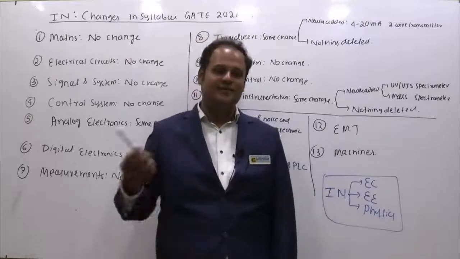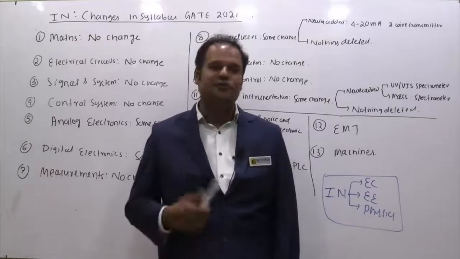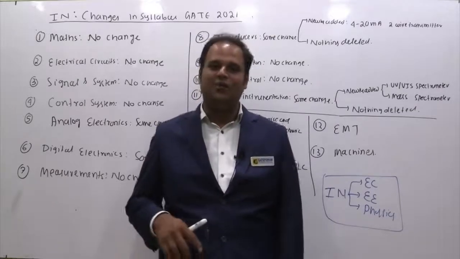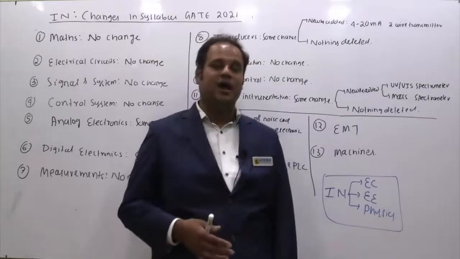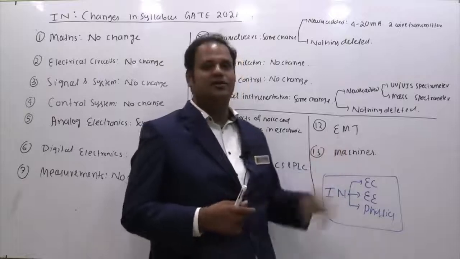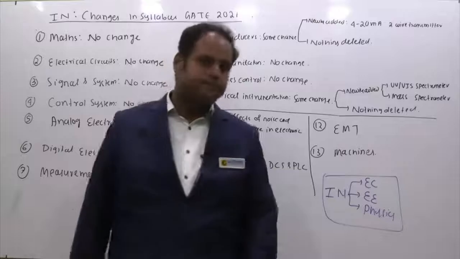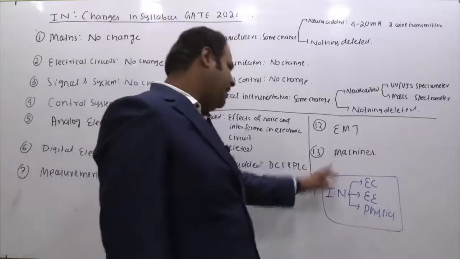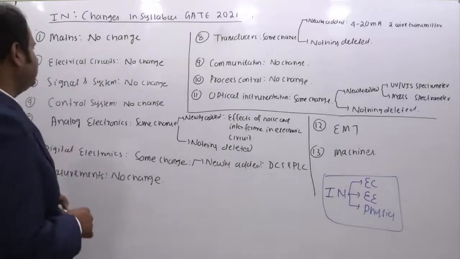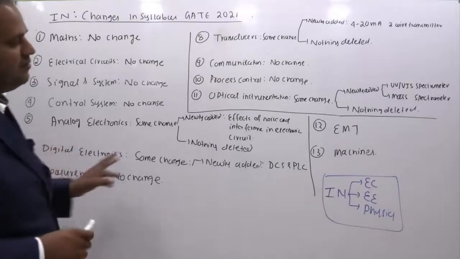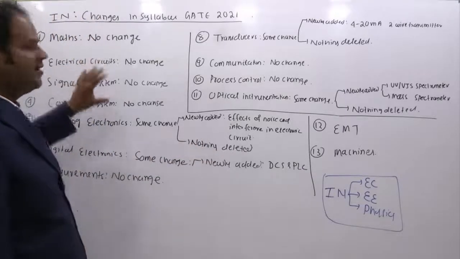In olden days the instrumentation topper mark used to be in the 60-65 range. So relatively, I believe there will be a reduction of around 10-15 marks in the topper marks. It depends on the question paper, how much weightage they give to these newly added topics. Otherwise, the rest of the things will be kind of the same. One more thing I would like to tell. Machines is added as a part of electric circuits. The way they have presented the syllabus, they have written electric circuits and machines, so you will find the machine content under the electric circuits heading.